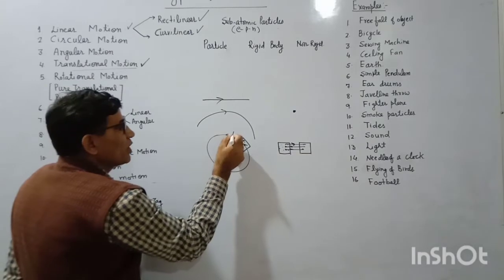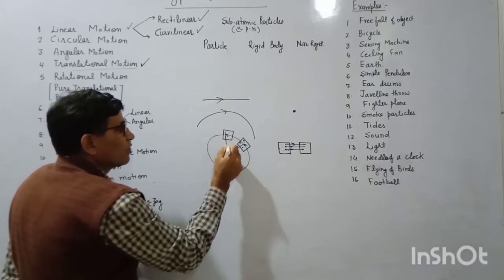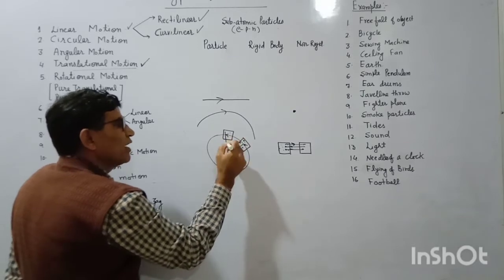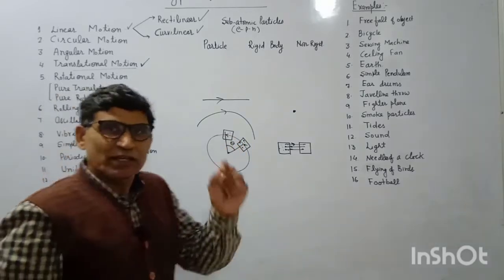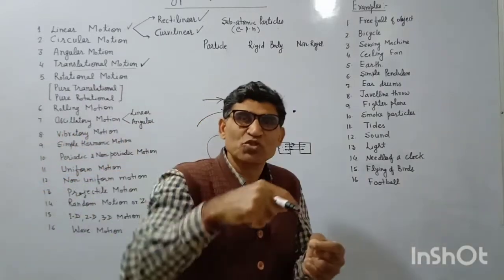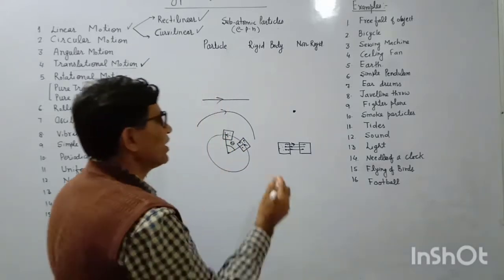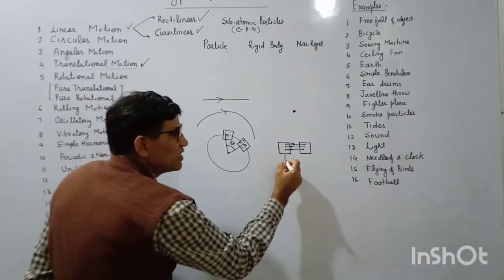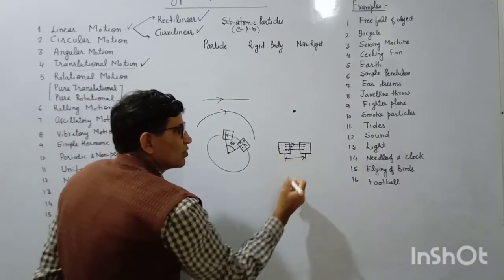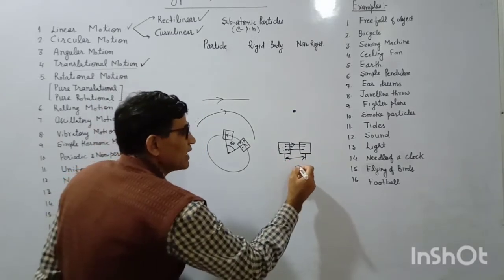Then what is common? After some time, every particle has covered an angular displacement theta. So in rotational motion we take angular displacement, and in translational motion we take linear displacement. So this is the linear displacement. The linear displacement we mark by S.